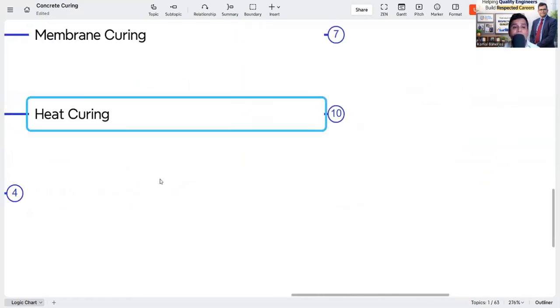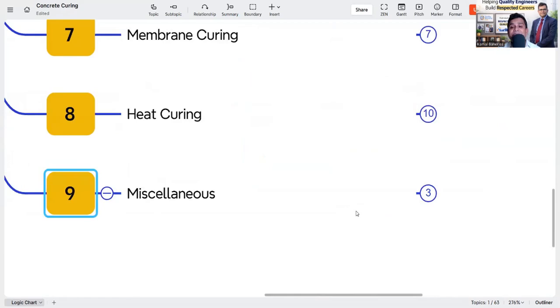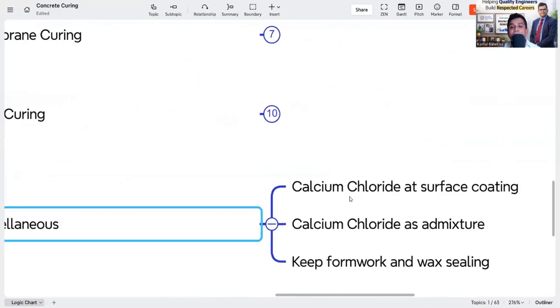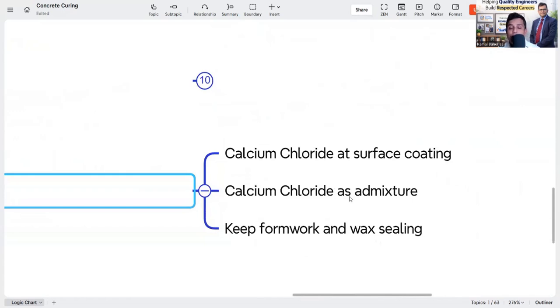Another type is miscellaneous. Now what is the miscellaneous? We are using calcium chloride as a surface coating. It is another type of, you can say, chemical curing, but it is a miscellaneous curing. We use calcium chloride at the surface, or we can use calcium chloride as an admixture. But what is the dose? You have to design that. What is the application rate?